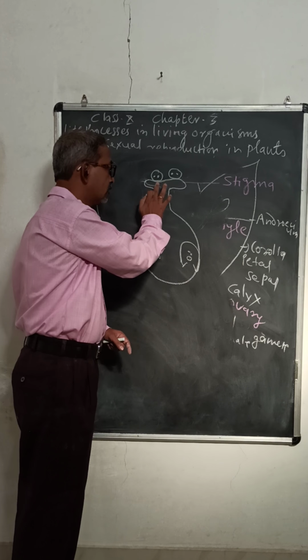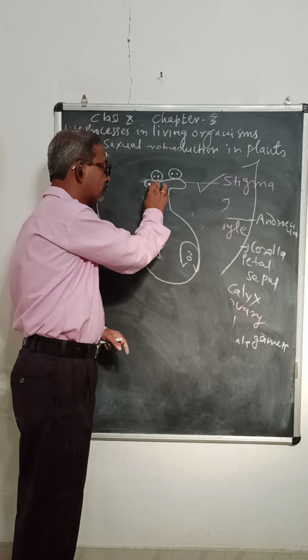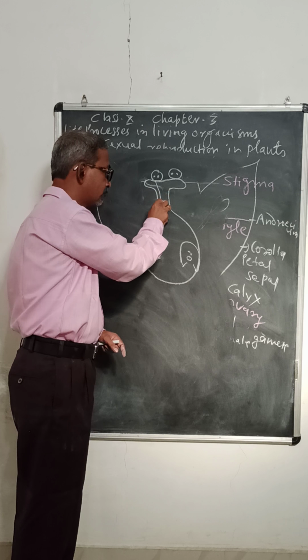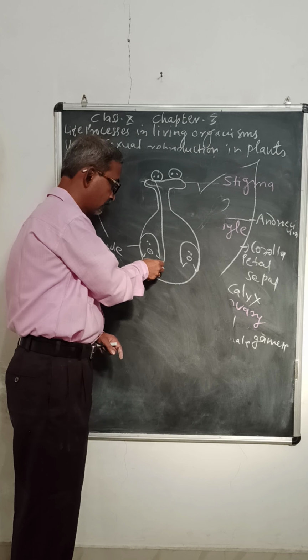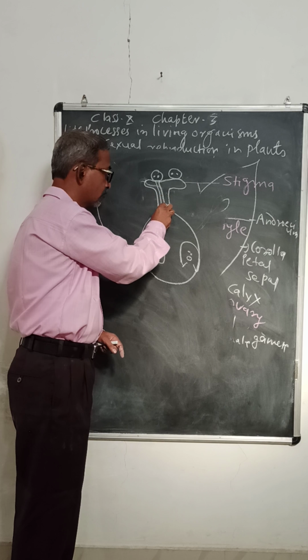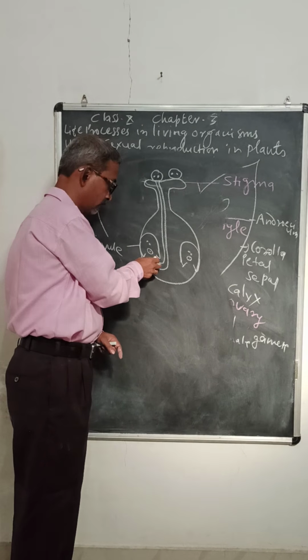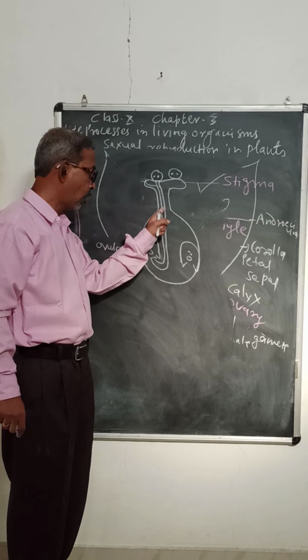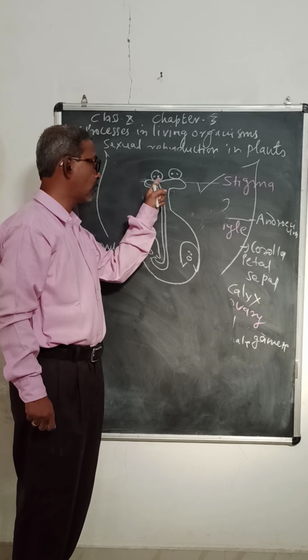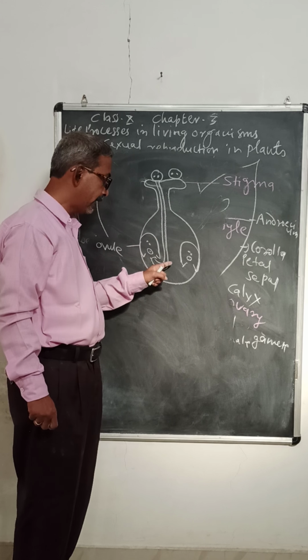Now here these pollen grains form a pollen tube. This is a long tube which starts from stigma, then style, and it reaches ovule.